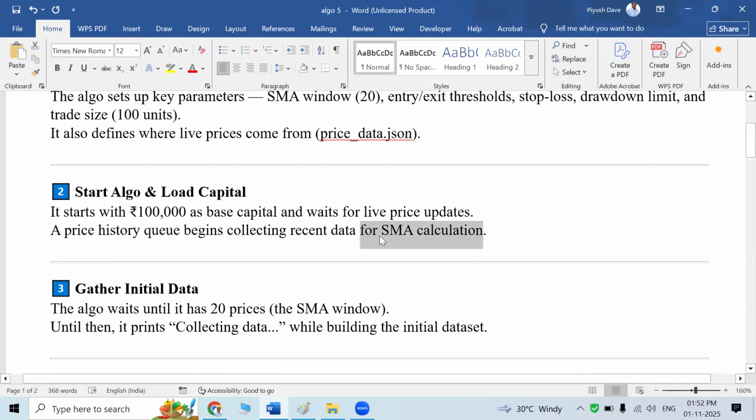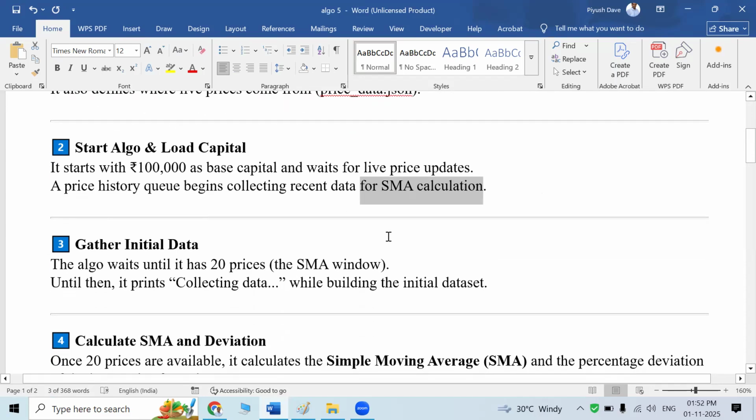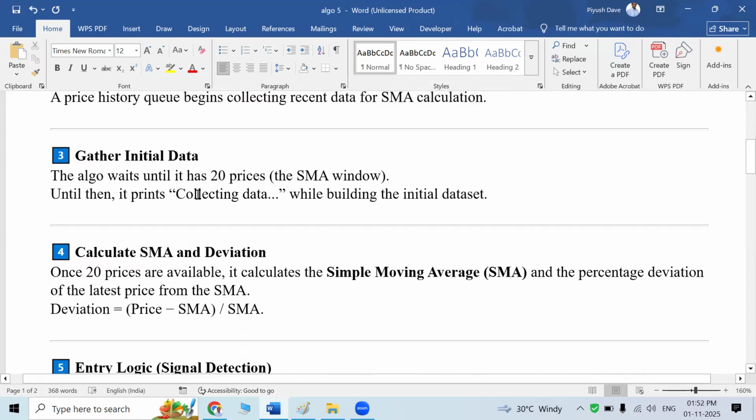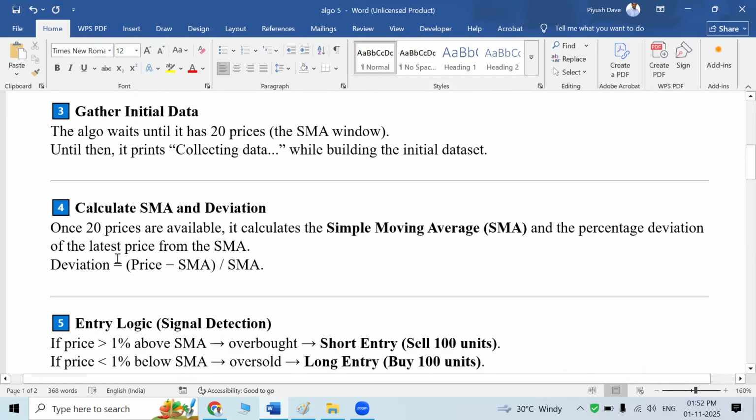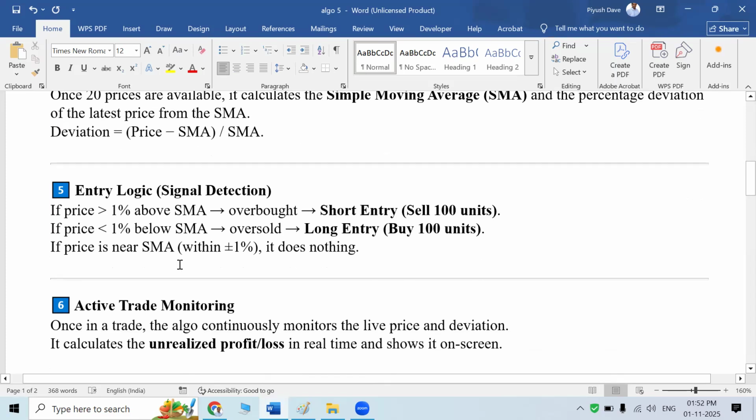This simple moving average is continuously and dynamically changing. When a new price comes, the simple moving average also changes. Next is how to find the deviation. Deviation is the current market price minus SMA, divided by the simple moving average. We will check the deviation continuously, and it will help us understand the long and short entry.